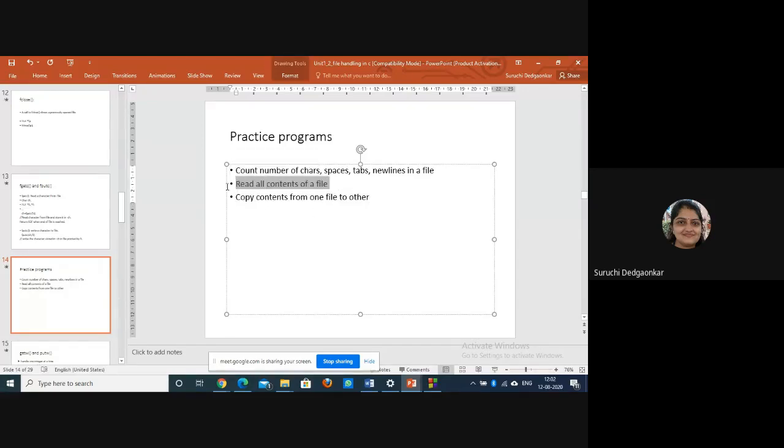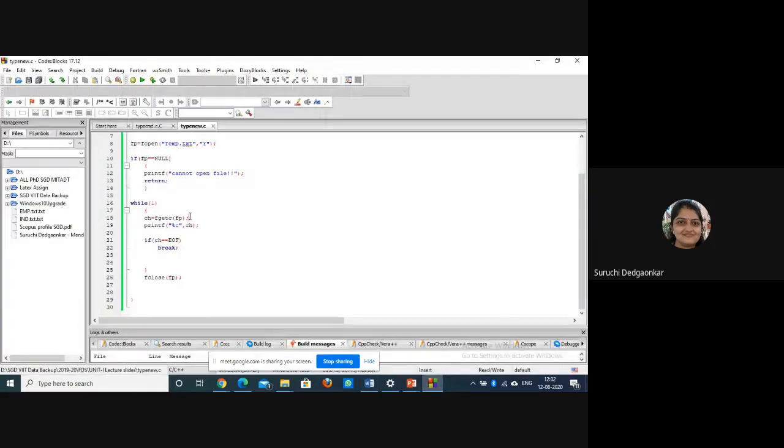I showed you one program, reading all contents of a file. Similarly you can try to write these two codes. They are not more than 10 to 15 lines of code, and I have shown most of the part. Only what you do after this fgetc will vary. Here we have displayed the character; there, first you will check which type the character ch is, whether it is \t, whether it is space, whether it is \n, and increment that count. Okay?